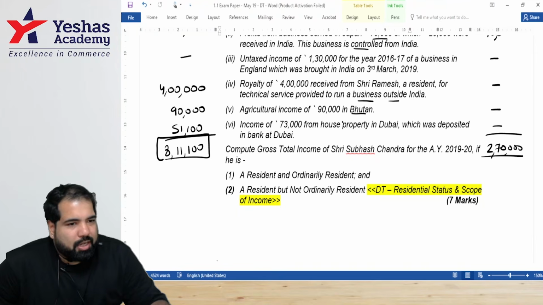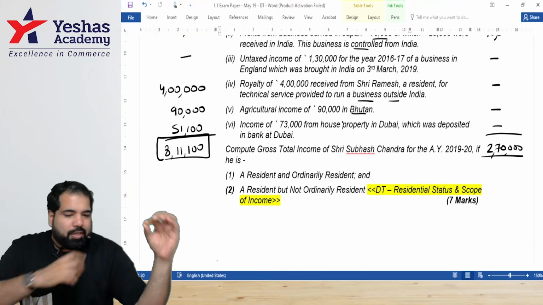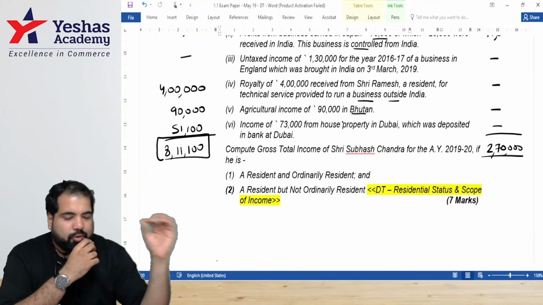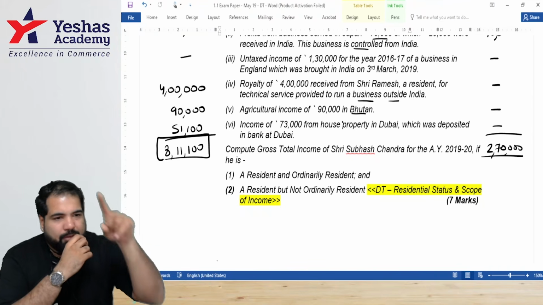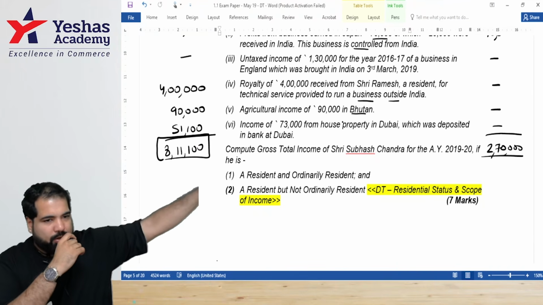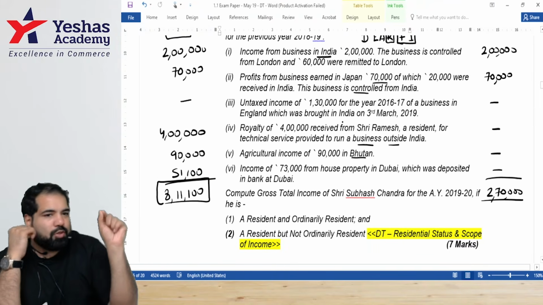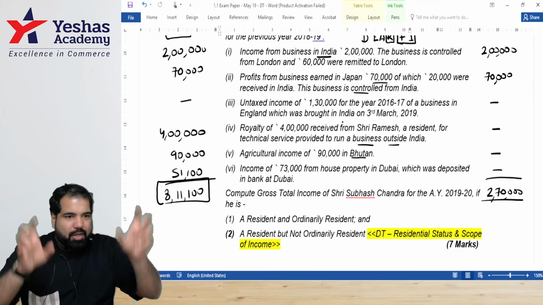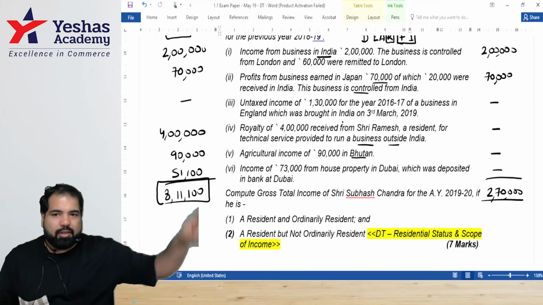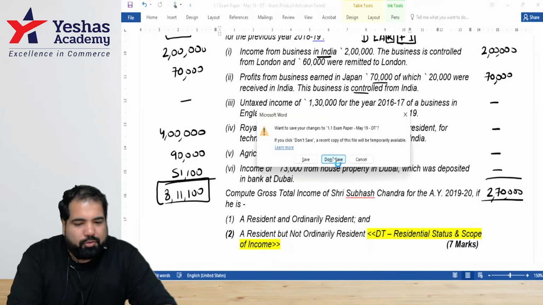See the last line. What is the last line? Compute. So that is your heading, guys. Computation of gross total income of Mr. Subhash Chandra for year 19-20, PY 18-19. Particulars ROR RNOR. Guys, and you will write these lines, and if it's taxable, you'll put the number. If it's not taxable, put a dash. Are we okay? And you have to imagine a table like this. ROR total up 8,11,100. RNOR total up 2,70,000. That brings us to the end of the first sum.